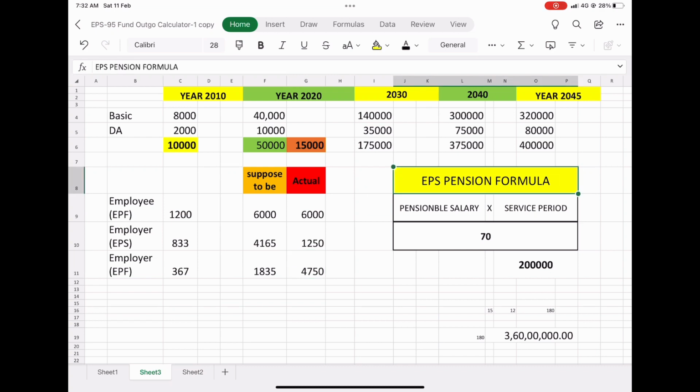The pension formula very clearly states that it is your pensionable salary multiplied by your service period divided by 70. So what does pensionable salary mean? In the recent judgment, it is clearly stated that pensionable salary is the last 60 months' salary. That means the last 5 years' salary drawn by the employee is considered the pensionable salary. Friends, here I am stating a very important point, so concentrate on that. In this case, his pensionable salary is coming as 4 lakh rupees.